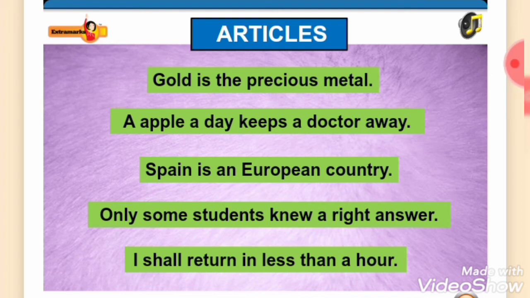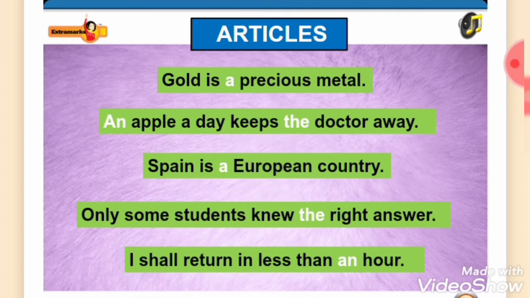In the following sentences, there are errors in the usage of articles. Gold is the precious metal. An apple a day keeps a doctor away. Spain is an European country. Only some students knew a right answer. I shall return in less than an hour.